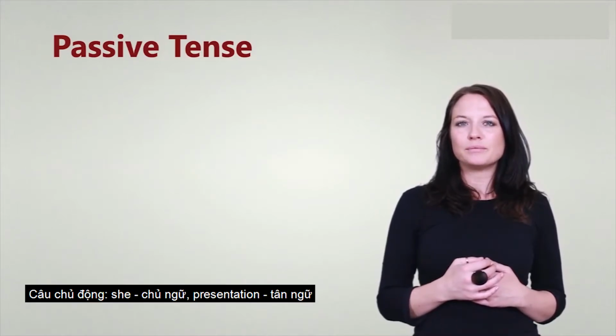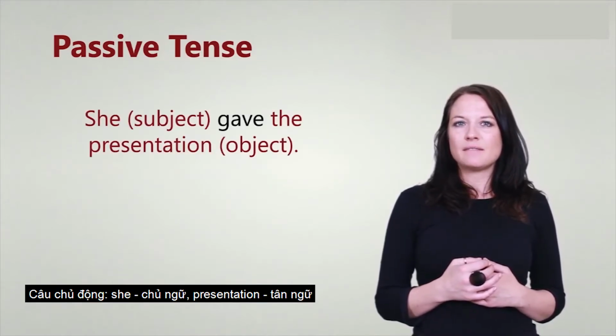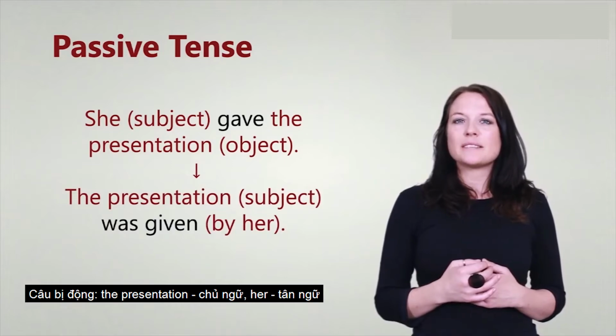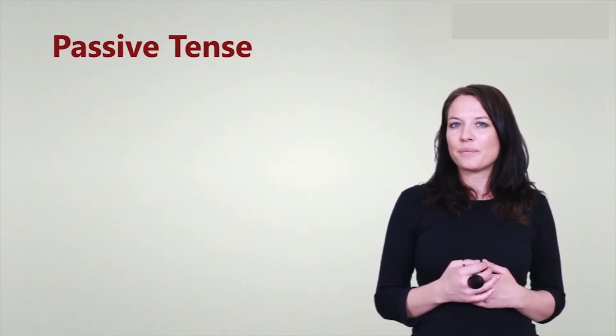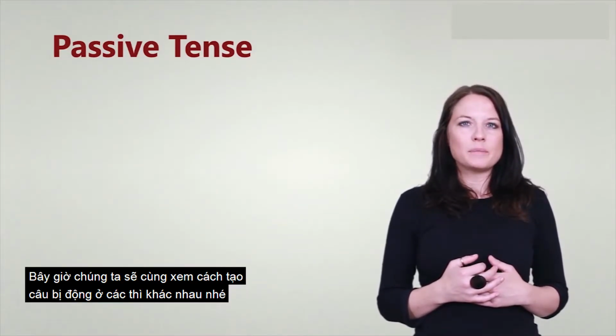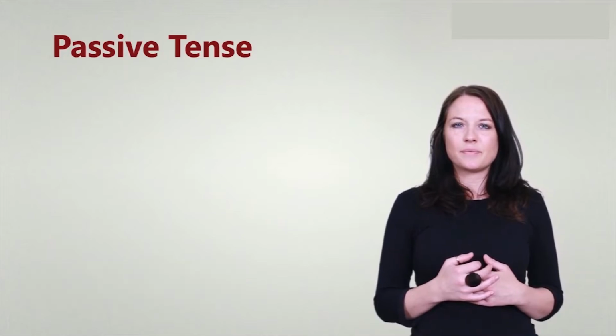For example, she, subject, gave the presentation, object, becomes the presentation, subject, was given by her. Let's have a look at how passives are formed in different tenses.